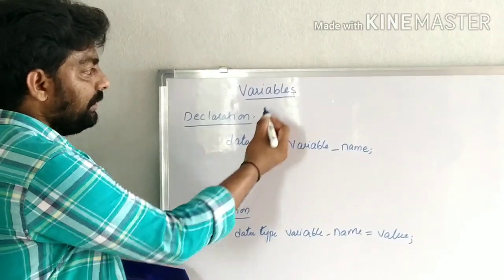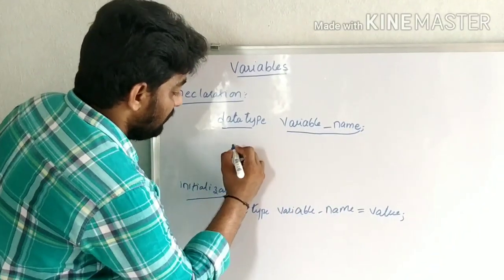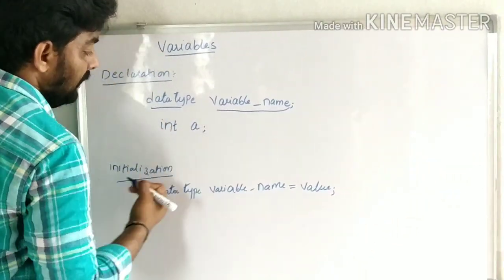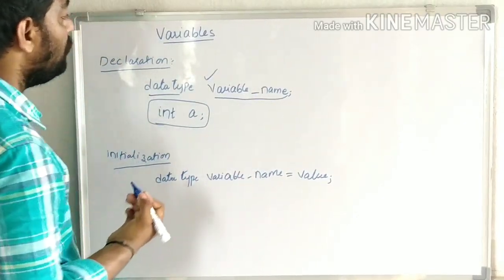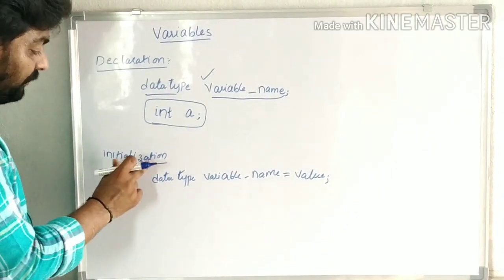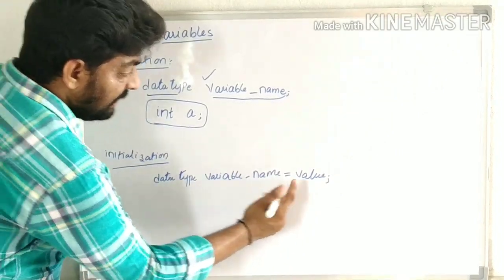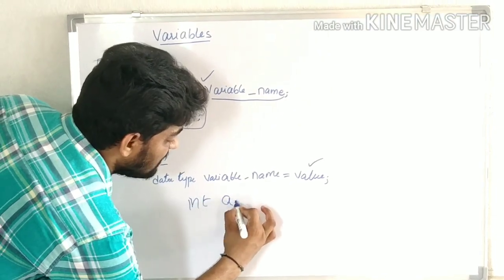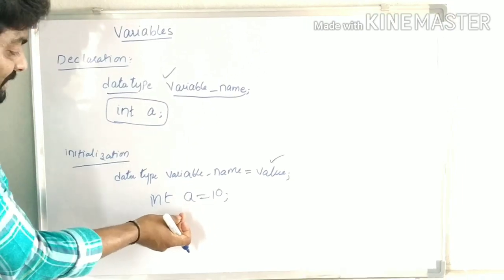How to declare a variable? Data type, then variable name. For example, int is a data type and the variable name is a. This is the declaration syntax. Next, to initialize data in a variable: data type, variable name, is equal to value. That means int a is equal to 10. This is how to initialize a variable.